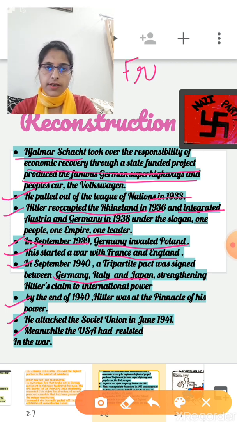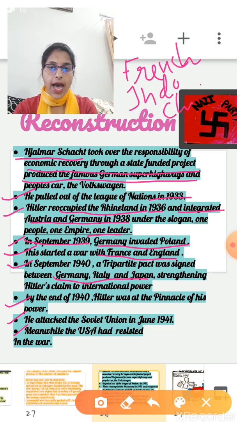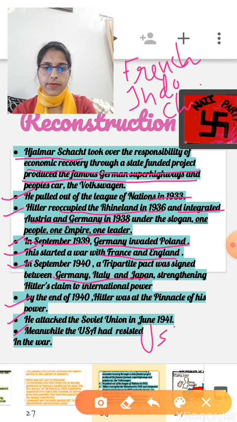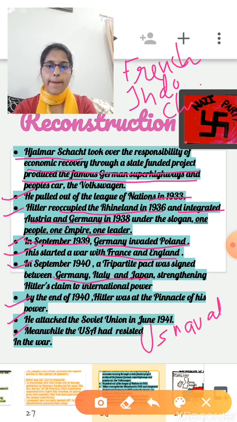French Indochina. And then after that, they were planning attacks on the US naval base in the Pacific. So when Japan extended its support to Hitler and bombed the US base at Pearl Harbor, finally the US entered the Second World War.